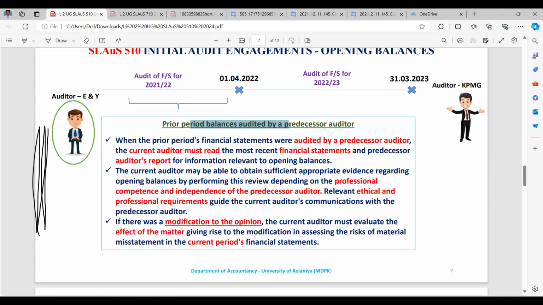Prior period balances audited by the previous auditor. When the prior period financial statements were audited by a previous auditor, currently it is KPMG, previously EY, the current auditor must read the most recent financial statements and the previous auditor's report for information relevant to the opening balances. The current auditor may be able to obtain sufficient appropriate evidence regarding the opening balance by performing this review, depending on the professional competence and independence of the predecessor auditor, right? Relevant ethical and professional requirements guide the current auditor's communication with the predecessor auditor.